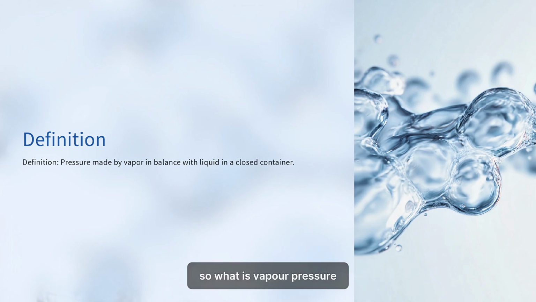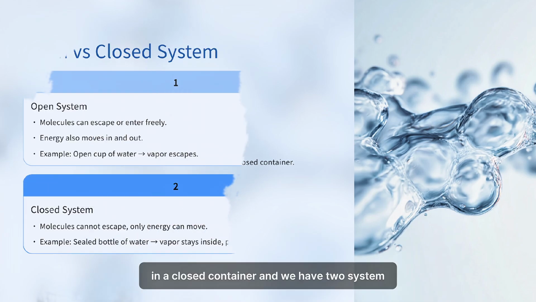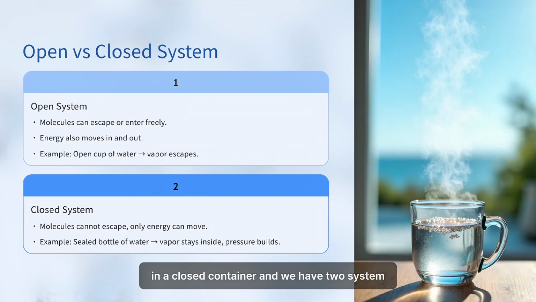So what is vapor pressure? Vapor pressure is the pressure exerted by vapor in equilibrium with its liquid in a closed container. And we have two systems. One is the open system and the other one is the closed system.